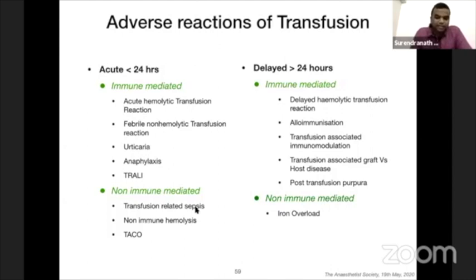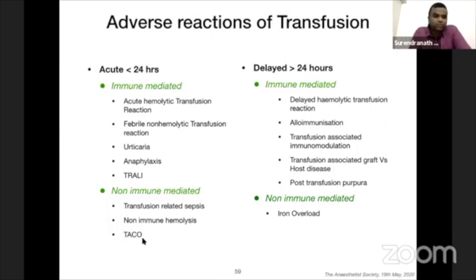In the blood bank, they use something called the diversion method, where they initially draw the blood from the patient and let it out. The first 15 to 20 ml is let out, and then the remaining blood is taken to the bag collection. In that way, they have reduced transfusion-related sepsis by 70%. And non-immune hemolysis is mainly a mechanical problem where the blood cells are deformed, and whenever it is transfused, in a day or two, they get hemolyzed.